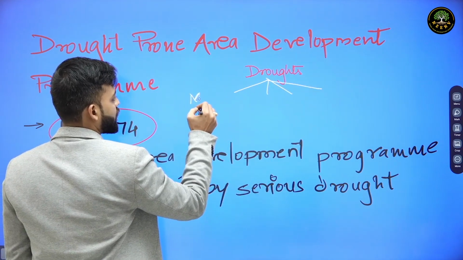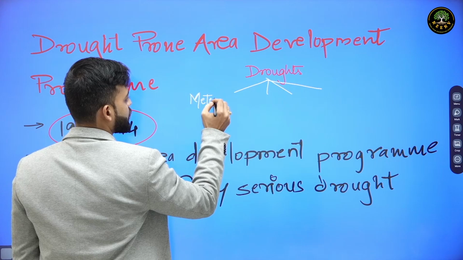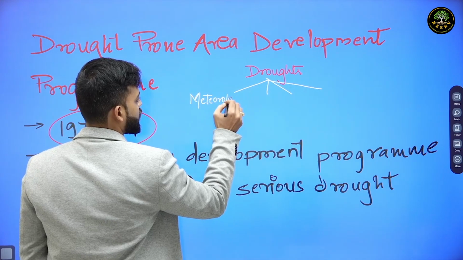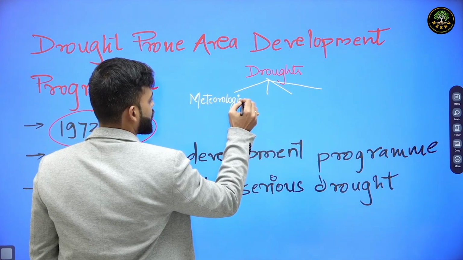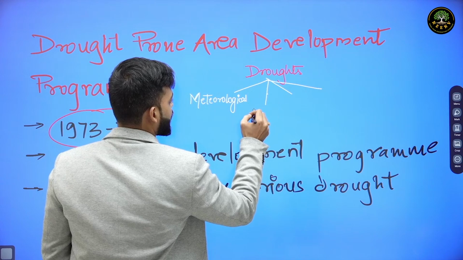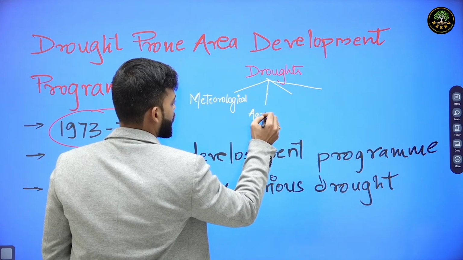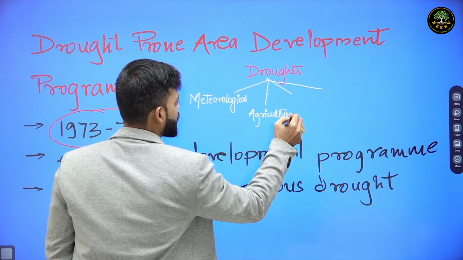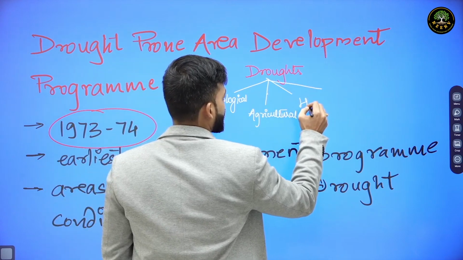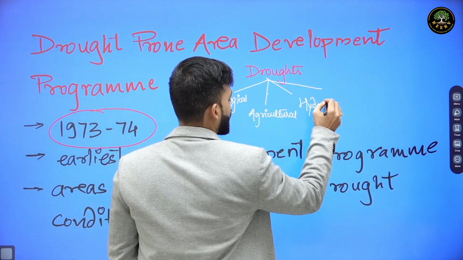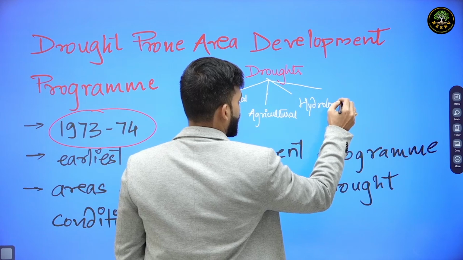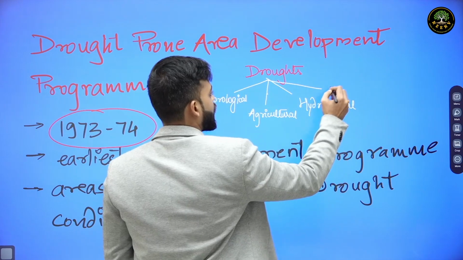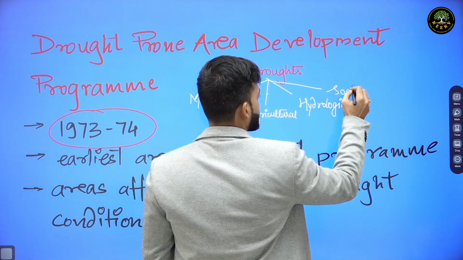For example, meteorological drought, agricultural drought, hydrological drought, or socio-economic drought.